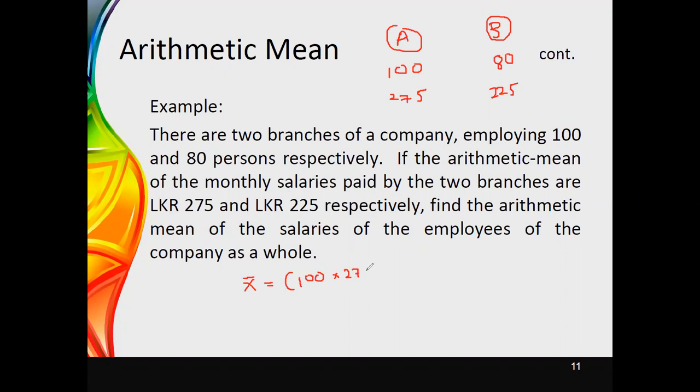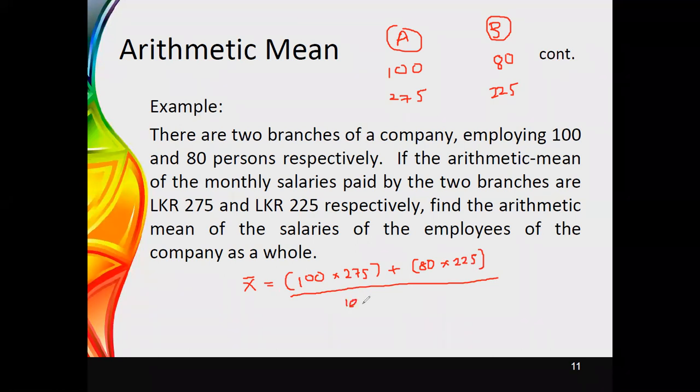It is now 275 rupees. Then this needs to be added to 80 times 225, which is the total they are giving for salaries in branch B. If you have combined the branches together, you can see that there are now 180 people, that is, 100 plus 80.